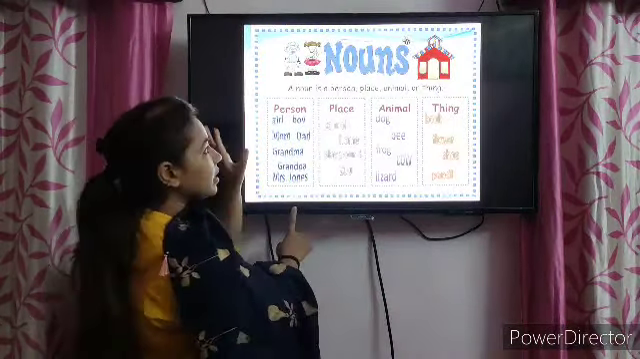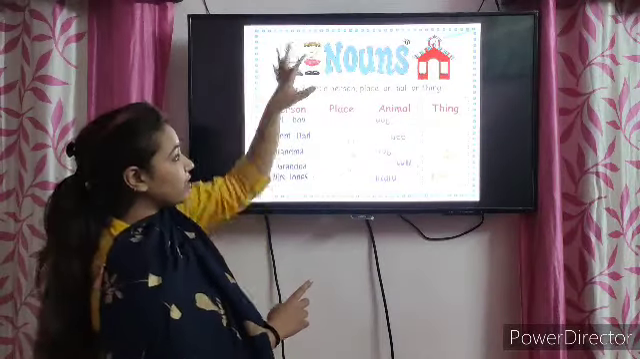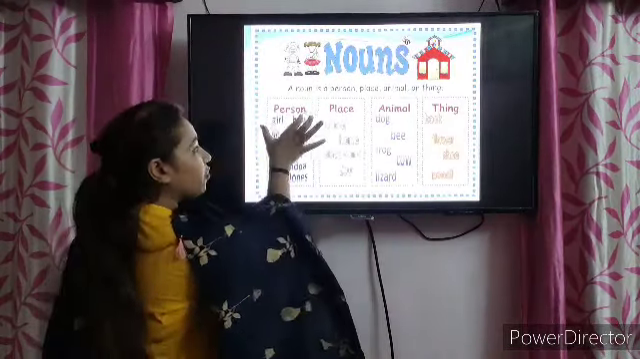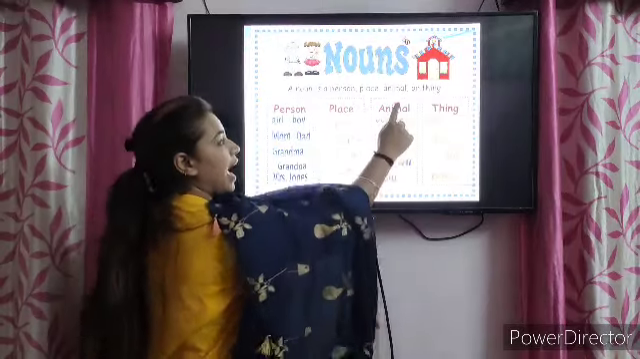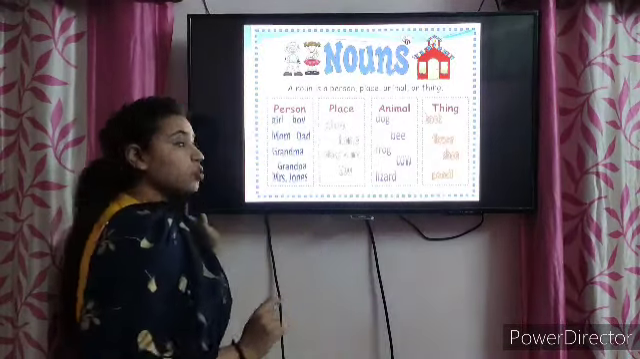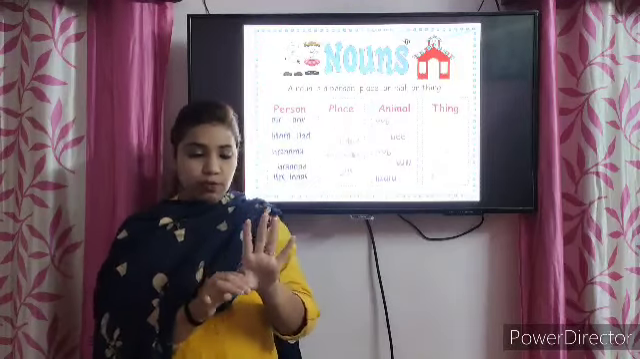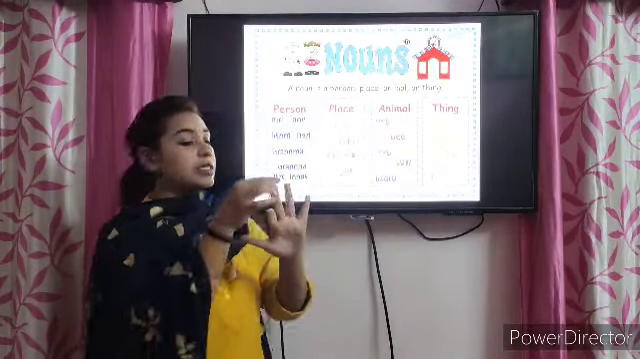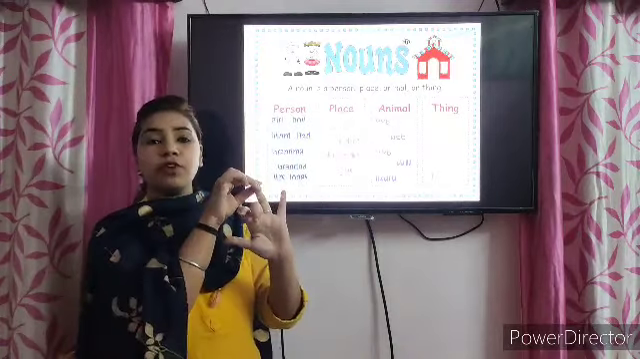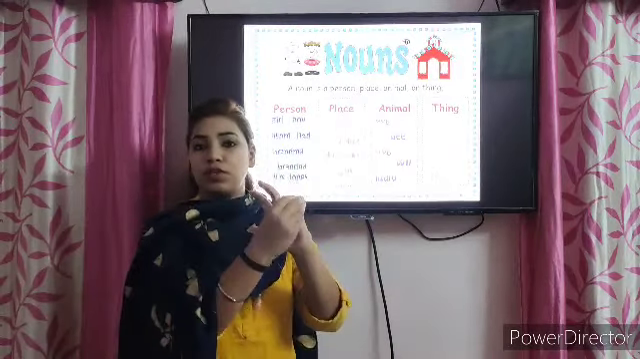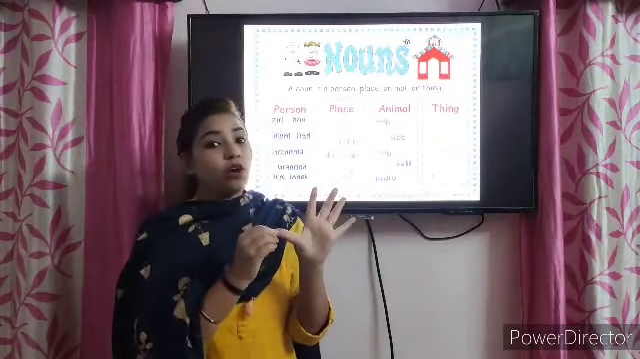So students, see the next slide. Here I categorize nouns into four: person, place, animal and thing. So you have 5 fingers. Let's categorize your nouns on these 5 fingers. First finger is for person, second finger is for place, third finger is for animal, fourth finger is for thing and the fifth finger is for idea.